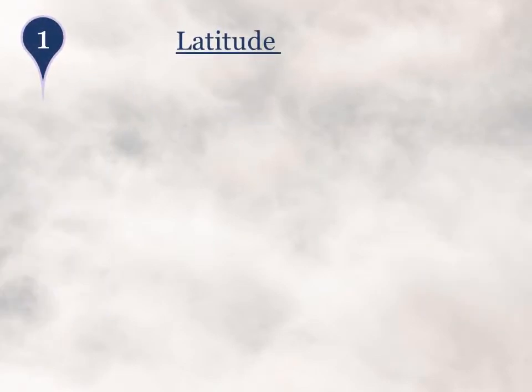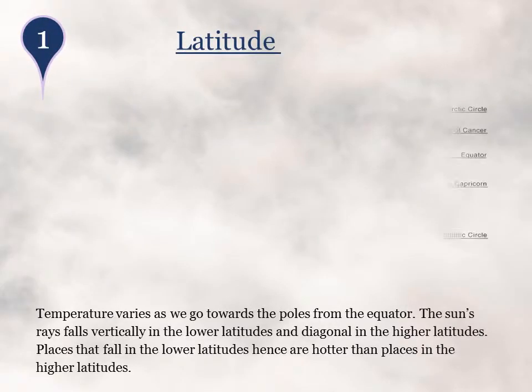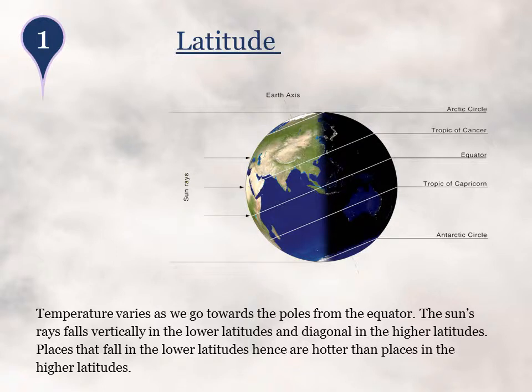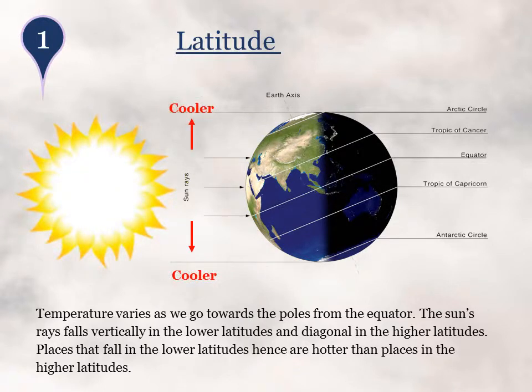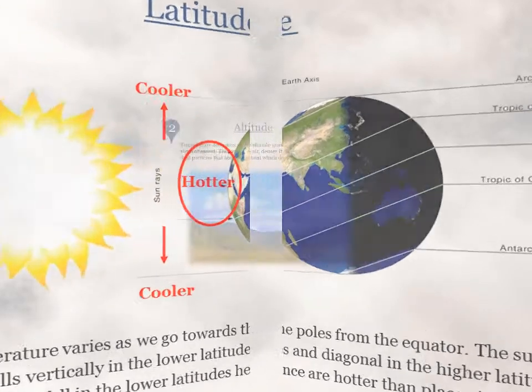Moving on, we shall now find out the different factors that affect temperature. First, latitude. Temperature varies as we go towards the poles from the equator. The sun's rays fall vertically in the lower latitudes and diagonally in the higher latitudes. Places that fall in the lower latitudes hence are hotter than places in the higher latitudes.